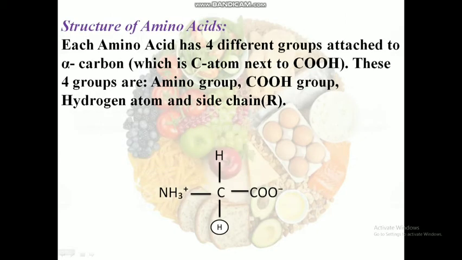Structure of amino acids. As I showed in the structure, every amino acid has an alpha carbon atom. To that alpha carbon atom, 4 different groups are attached. They are amino group, carboxyl group, side chain R, and hydrogen atom.